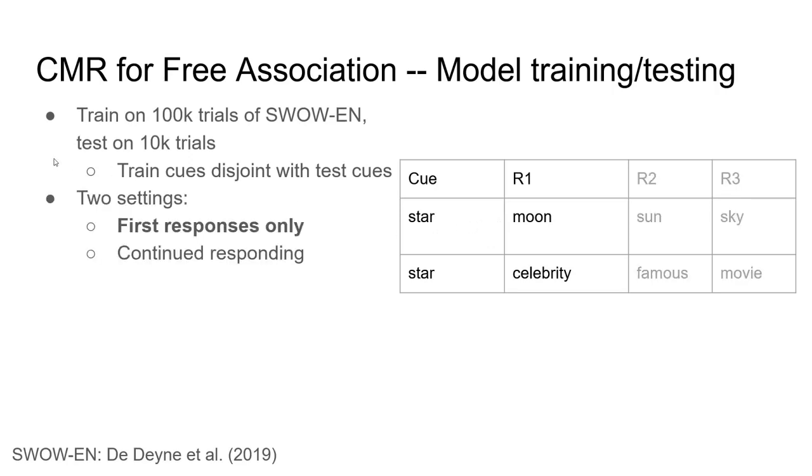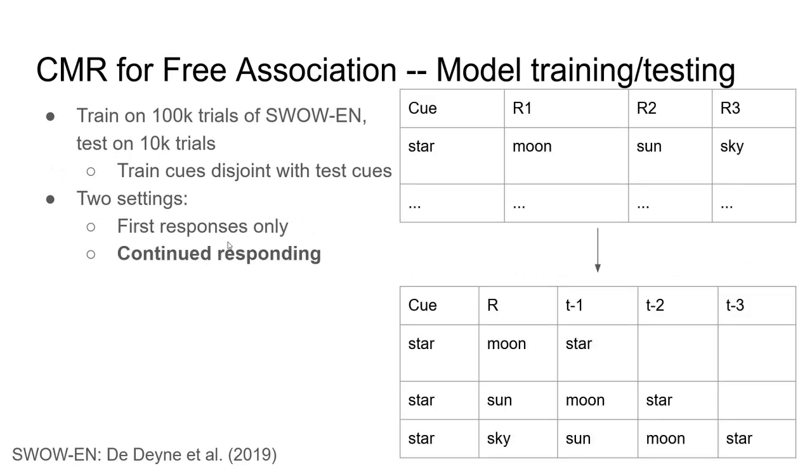So there are 2 settings in which we train and test the 4 variants that I mentioned before. In the first, we only train and test on the first responses in every trial. So that's the first responses only setting. And then in the second setting, the continued responding setting, we train and test on all responses in a trial, which entails converting each trial with 3 responses into 3 separate observations like so. And with the data structured in this way, we can let the recurrent dynamics of our CMR variant play out.